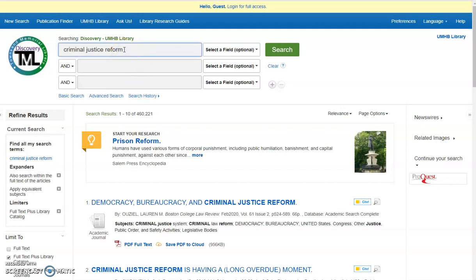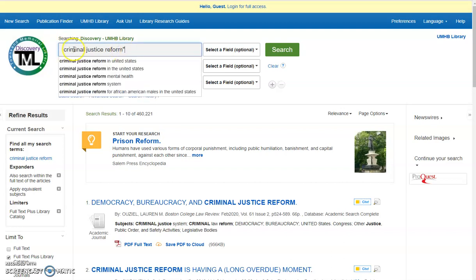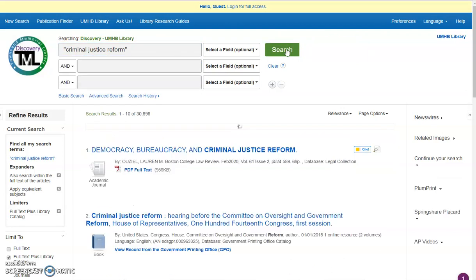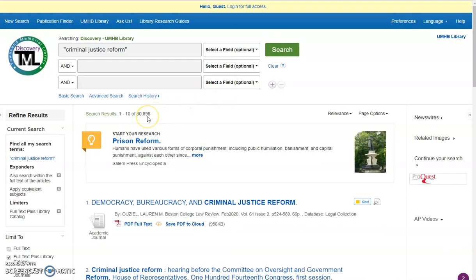Before I do that, because I used a phrase, I'm going to put quotes around it. The quotes tell the database, and this works with Google or any database that I'm aware of, to treat it as a unit, not as 3 individual words. So when I click search, it goes from 460,000 down to 31,000. So that's much better, but I still need to focus my topic some more.